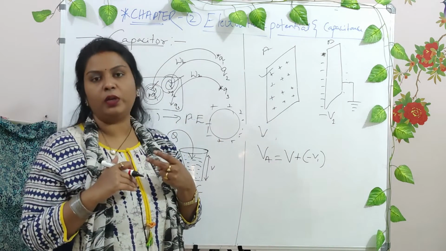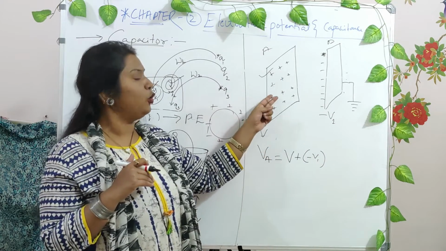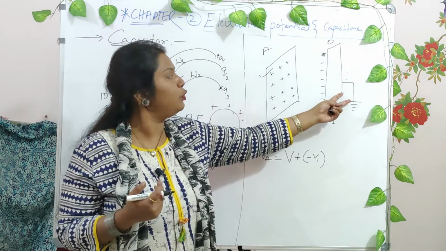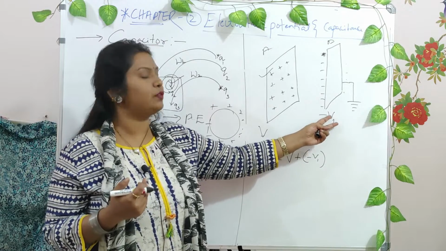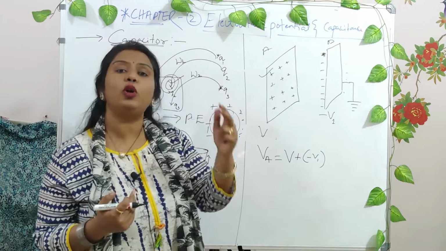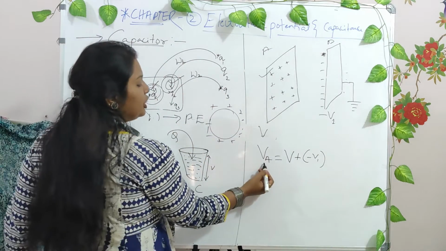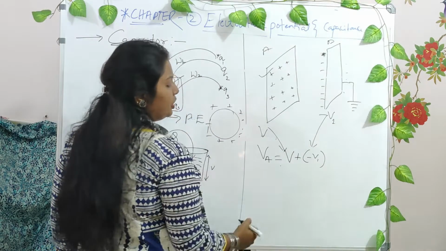Potential because of its own positive charges, you have V, right? And it also has the potential because of the negative charges influenced by plate B. The potential due to B will be minus V1. So the addition of this potential and this potential will be the total net potential on the surface A, right? So the net potential on A will be V plus this potential.